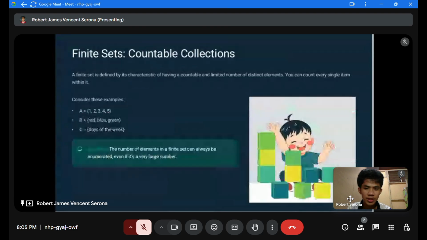Now, let's proceed to finite sets, countable collections. A finite set is defined by its characteristic of having a countable and limited number of distinct elements. You can count every single item within it. Consider these examples. Set A is equal to 1, 2, 3, 4, and 5. Set B: red, blue, and green. Set C: days of the week. Here's the key point. The number of elements in a finite set can always be enumerated, even if it is a very large number.